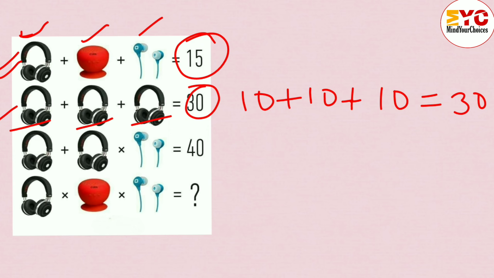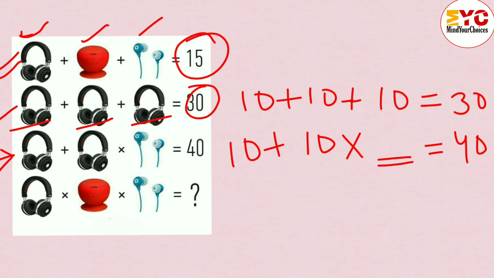Now look at the third equation. We know the value of headphone is 10, so 10 plus 10 into which number will be equal to 40? So what we have to write in the blank, so when you multiply and sum with 10, it equals 40. So definitely here will be 3, because 3 into 10 is 30, 30 plus 10 is equal to 40. So the third equation is also done.